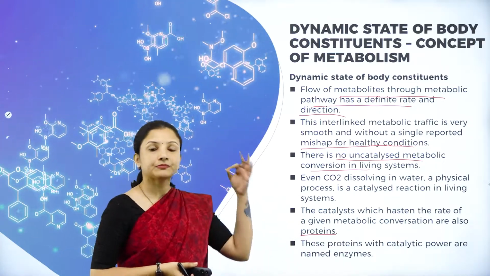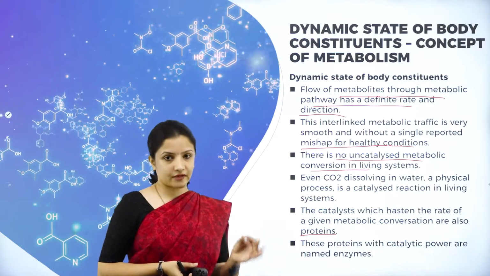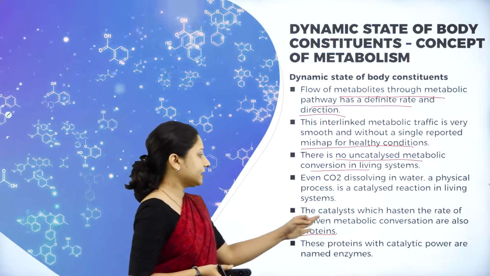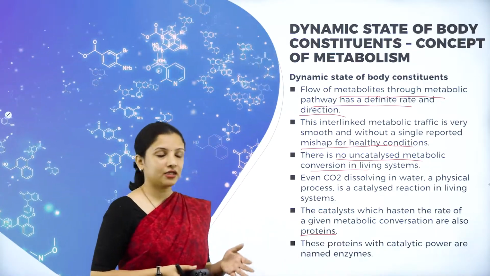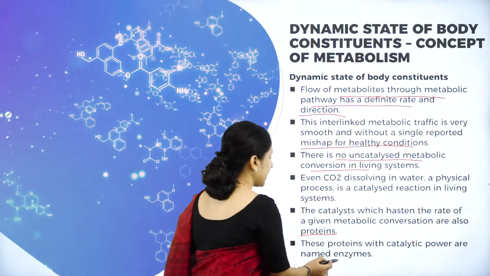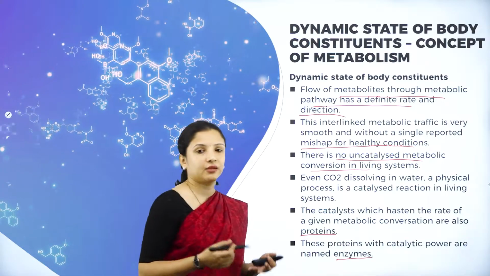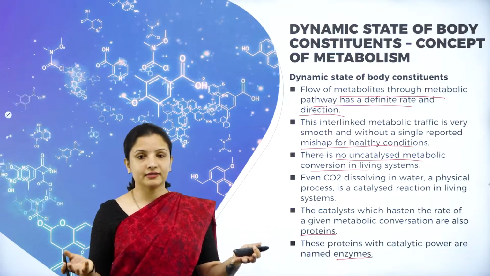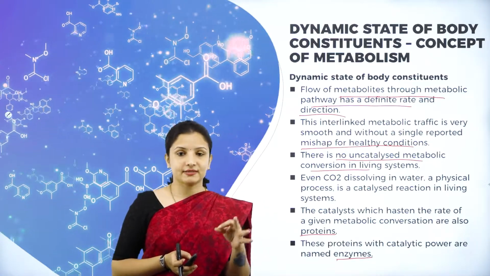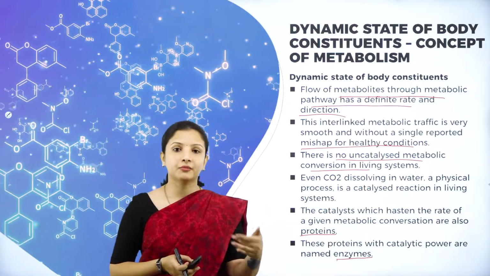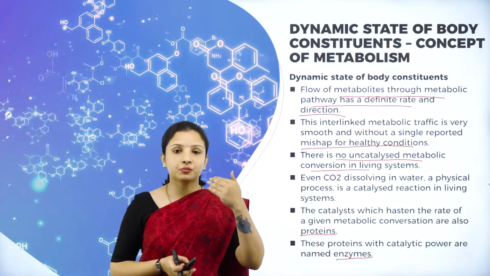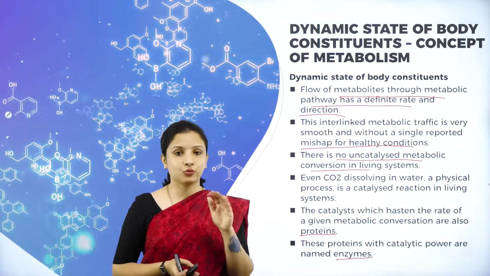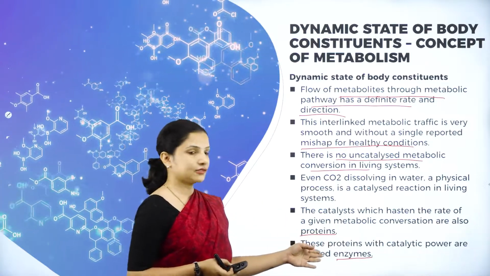So that is why, if any metabolic reaction has to take place, catalysts are very, very important there. And these proteins which have the catalytic power are nothing but enzymes. Enzymes are nothing but proteins, and proteins are made of long chains of amino acids. So the best example of a catalyst to speed up the metabolic pathway and to make sure that all the metabolic pathways take place in a correct way is an enzyme.